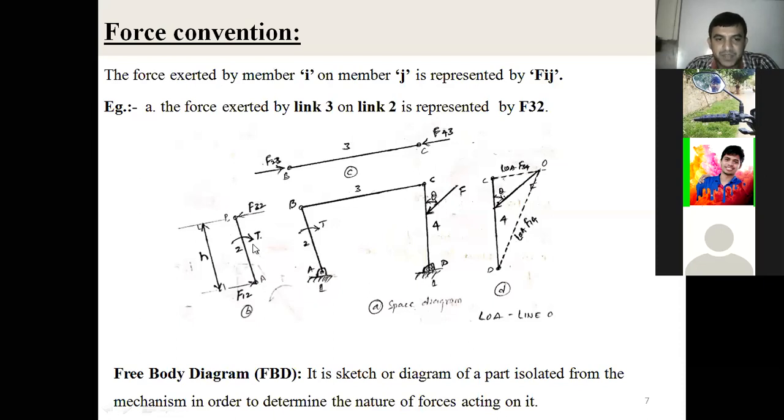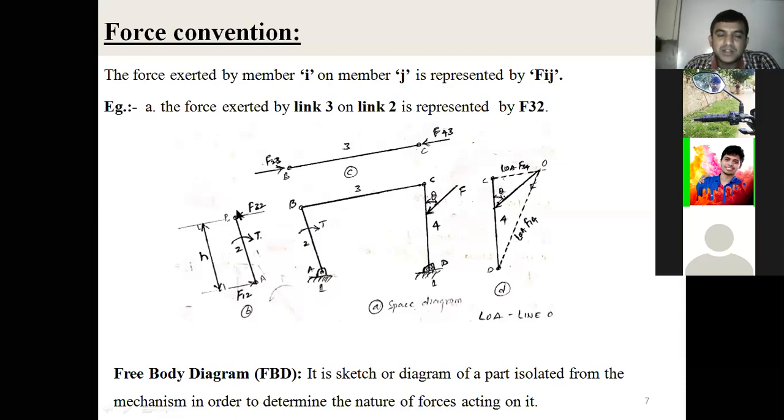Don't change the length of the link; whatever the link length is, draw the same link length here. Similarly for link number 3 and link number 4.